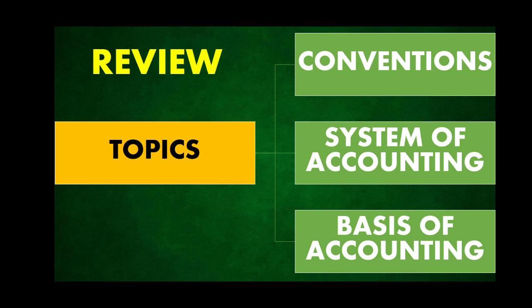Convention of full disclosure means the material fact must be disclosed in the financial statements with sufficient details. Convention of consistency means the principles, practices, and the rules of accountancy should remain unchanged from one accounting year to another.